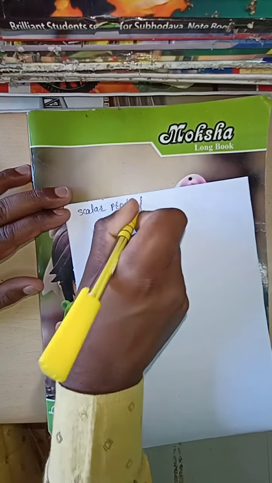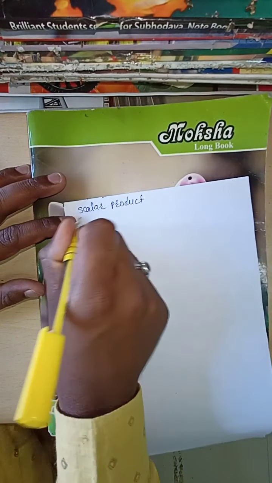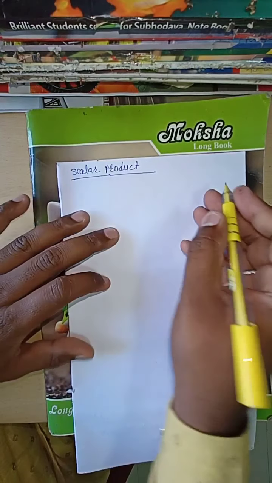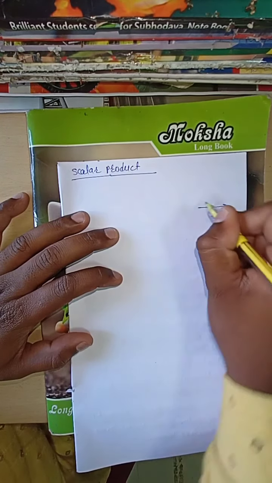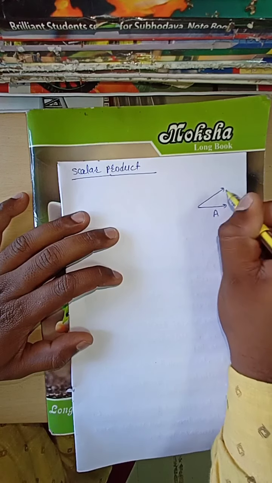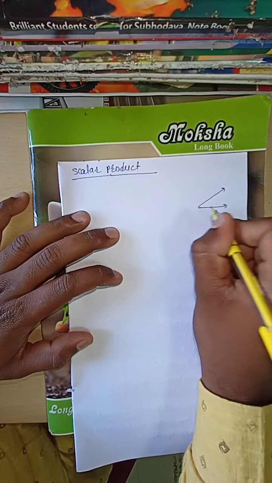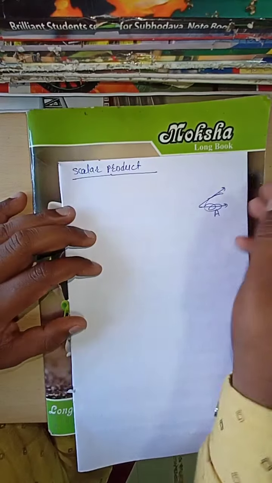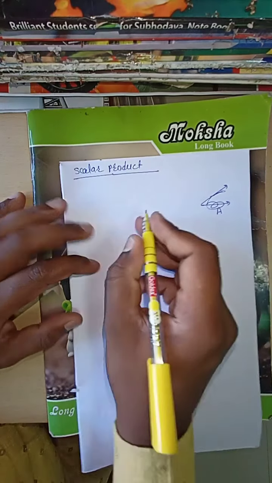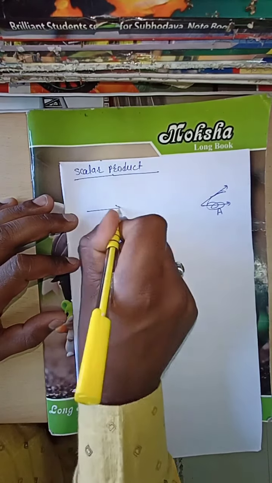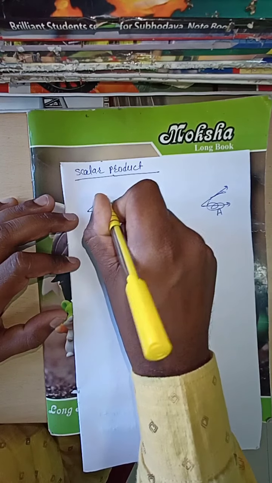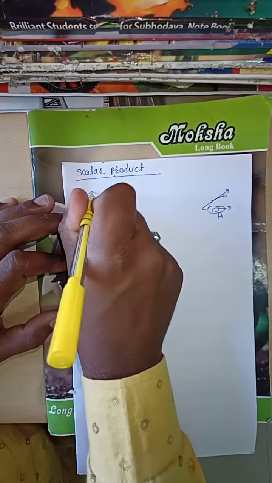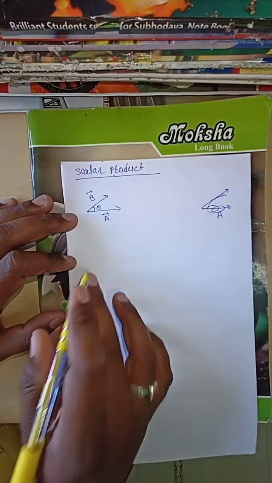Scalar product of two vectors. See here, this is one vector A and this is another vector B, and the angle between them is theta.